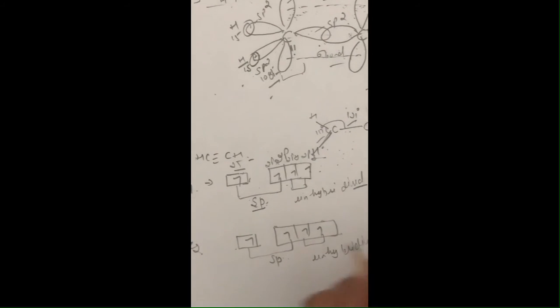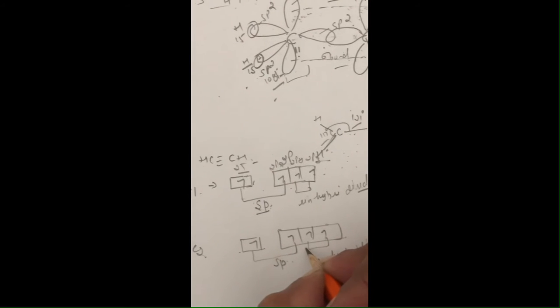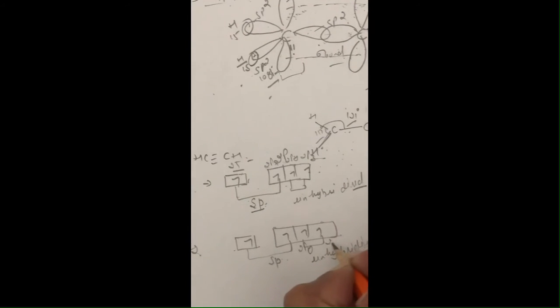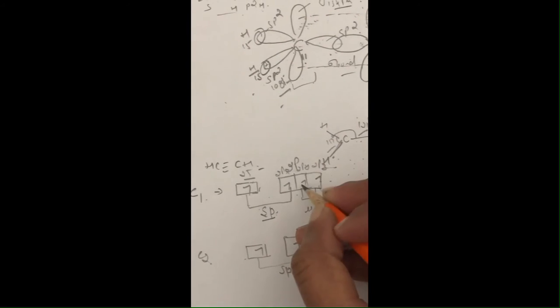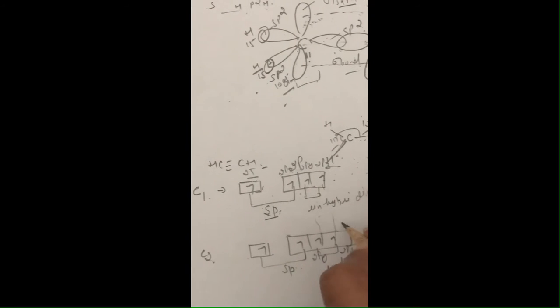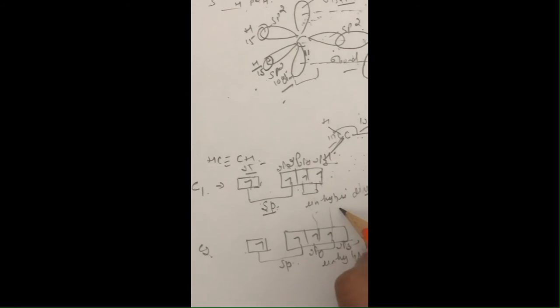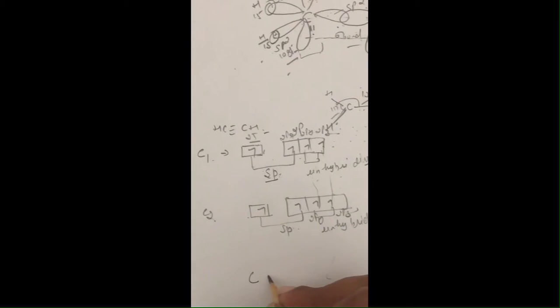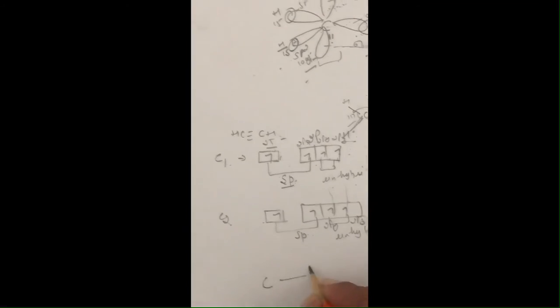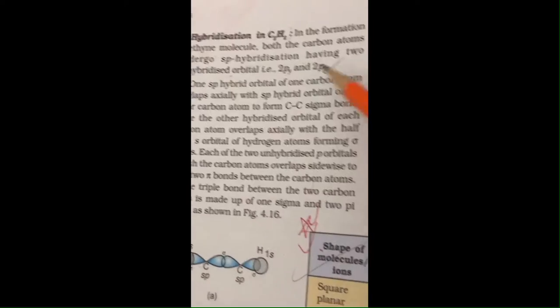So these 2py and 2pz orbitals in both cases will form pi bonds by sidewise overlapping. Clear? So we can see the orbital diagram also, that will be so up to this point. Clear?